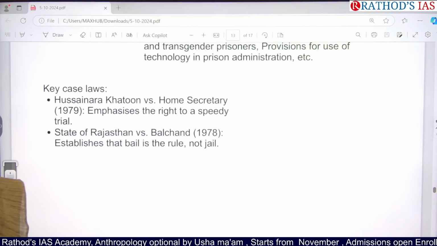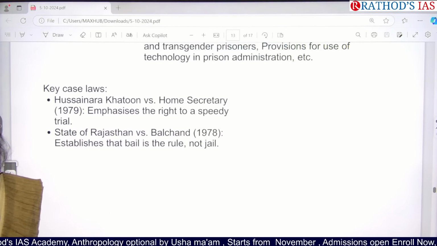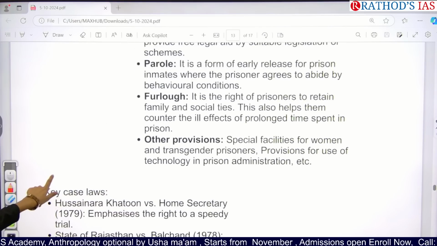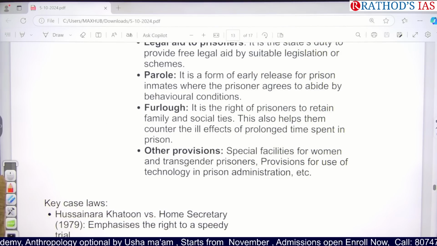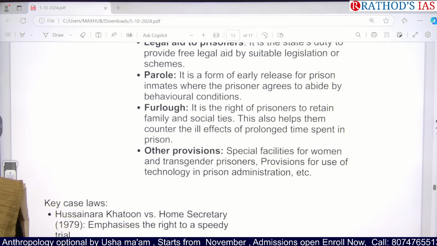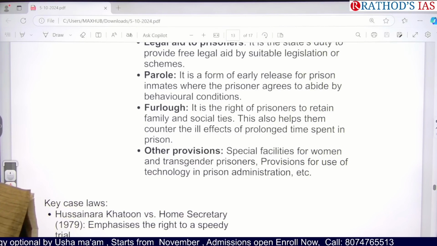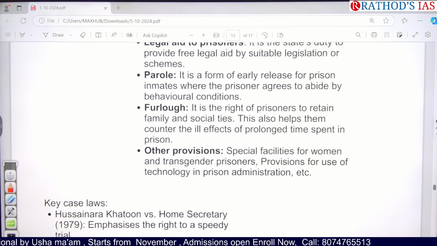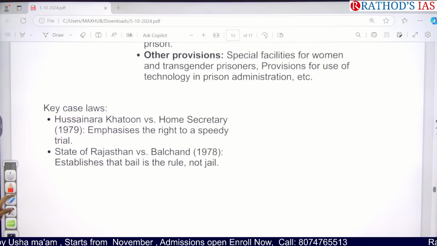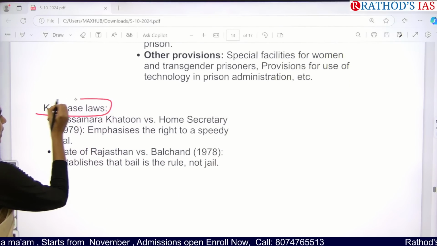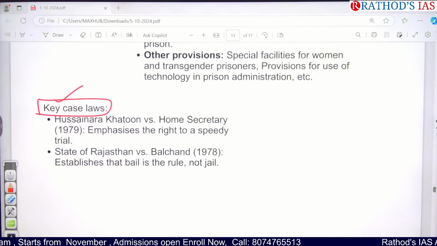Okay, and you have to see even which are the relevant case laws, that too based on the crime they did. Okay. So here one more thing you have to focus on is which are the case laws which are related to